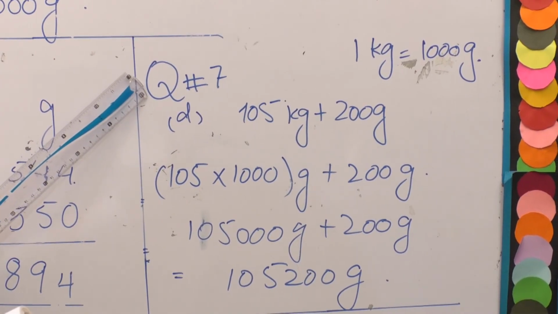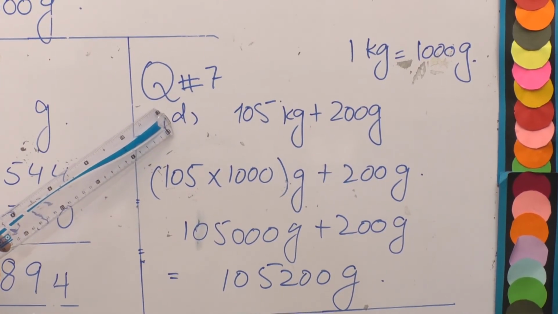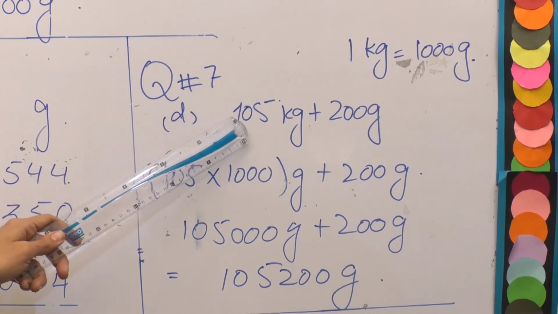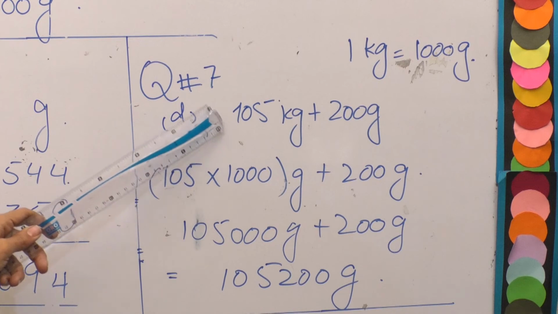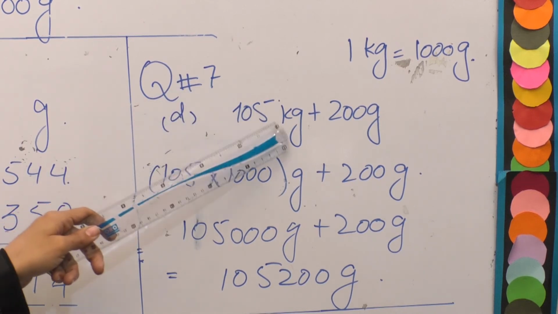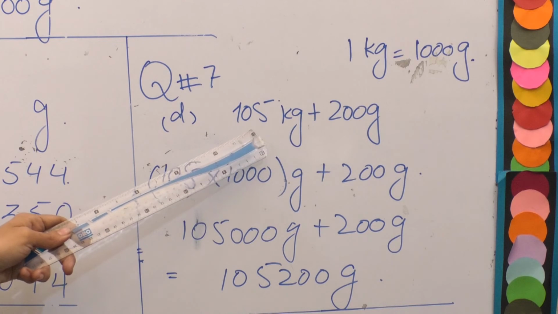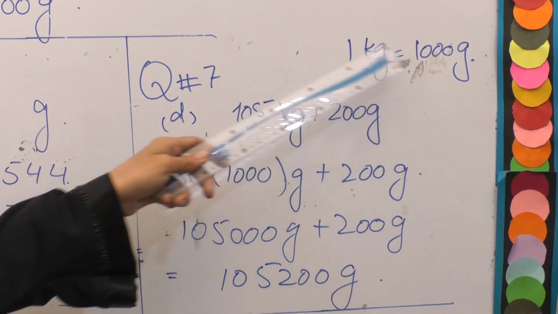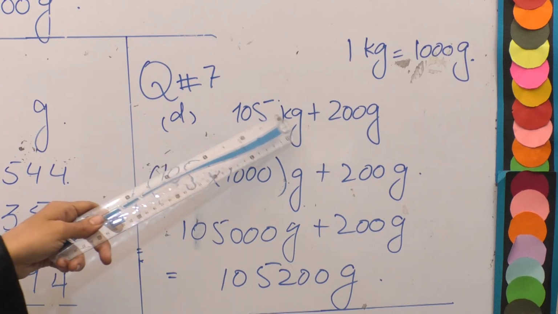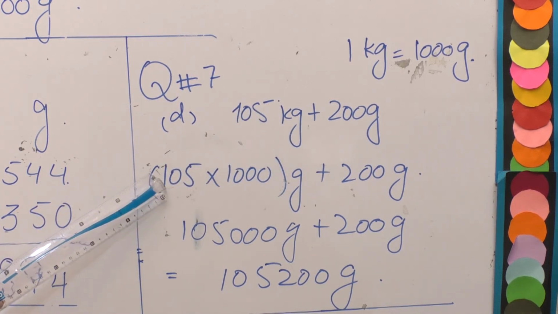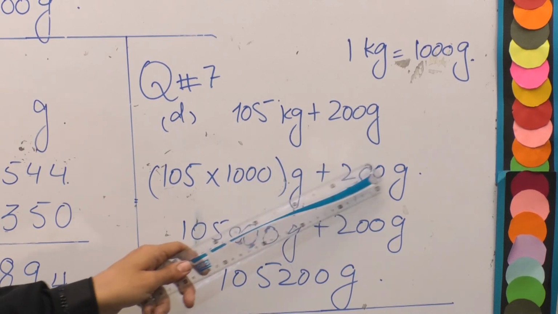Students, come to question number 7. Part D is done for you and you will do the rest of the parts by yourself. Here we have to convert these values into grams and then add them. Here we have first 105 kg plus 200 grams. First of all, this kg or kilogram will be converted into grams. 1 kilogram is equal to 1000 grams. So 105 kilograms will be equal to 105 multiplied by 1000 plus 200 grams.